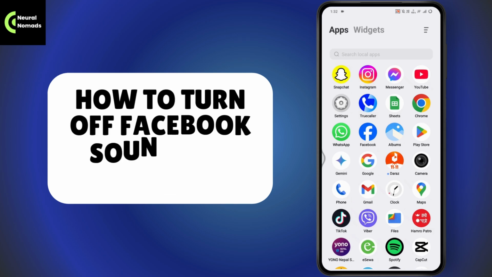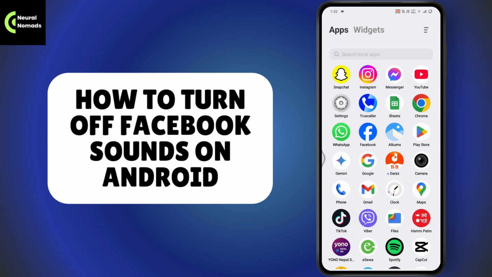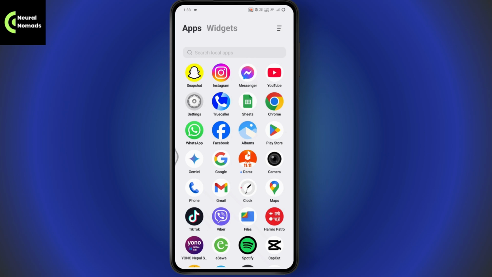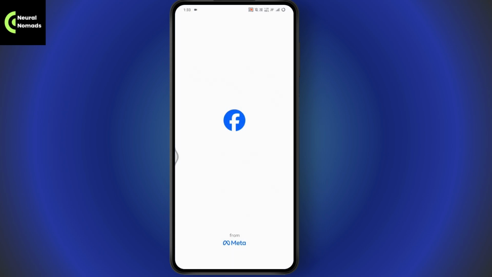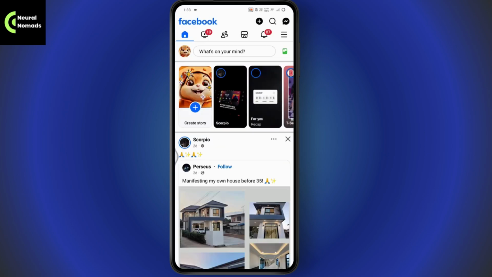How to turn off Facebook sounds on Android. So if you want to turn off sounds on the Facebook app, then just first open up your Facebook. Once you open up your Facebook, now you just need to simply go to the upper right, which has that